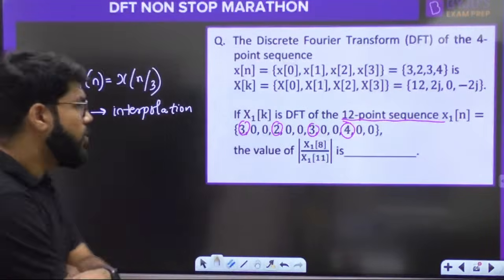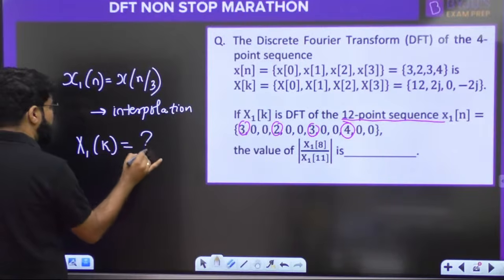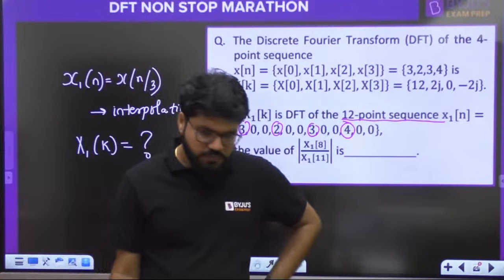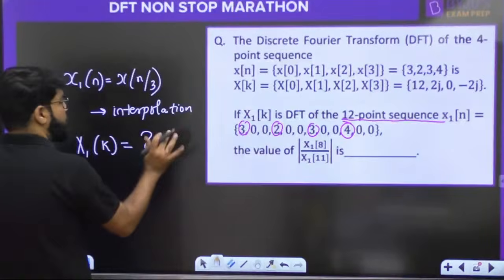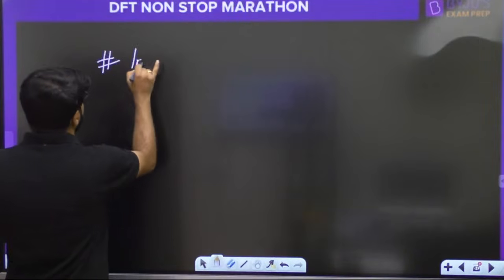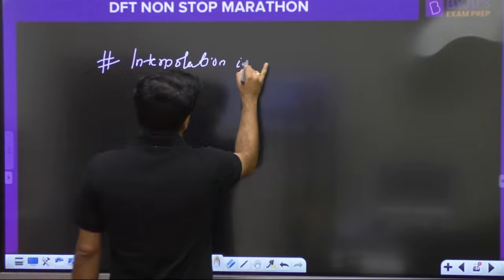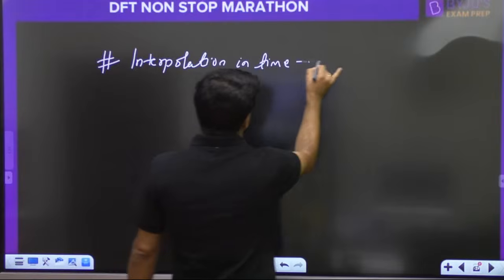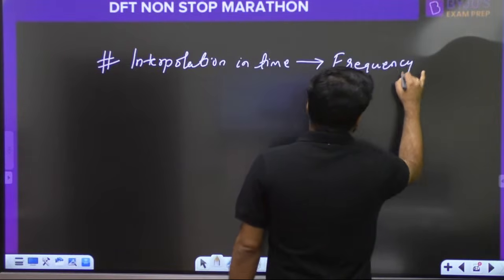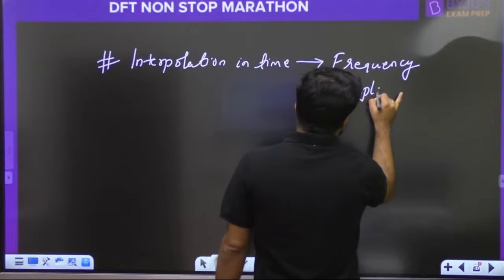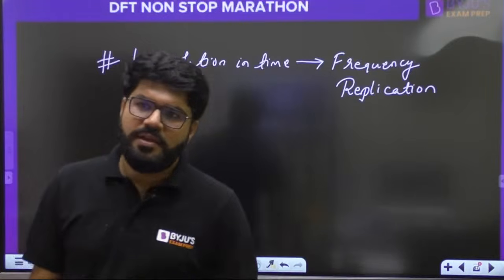So now what is the DFT X1[k]? What is the property for interpolation? I will tell you. First, I will tell you the property. Whenever you have interpolation in time, that will correspond to frequency replication. I'll tell you the direct property. We don't need to derive it here. That will correspond to frequency replication.